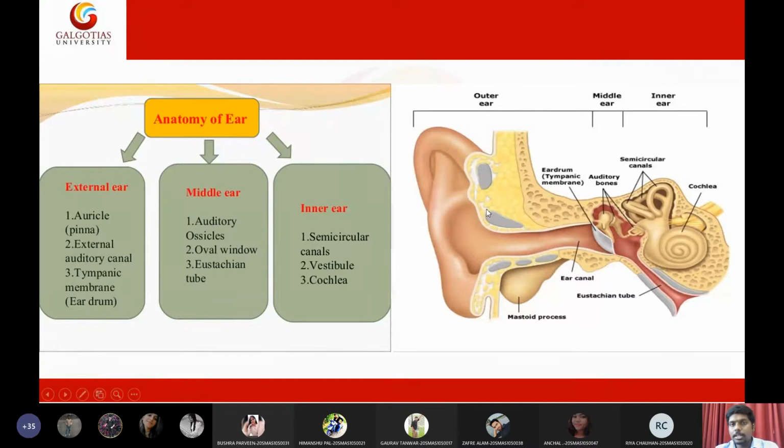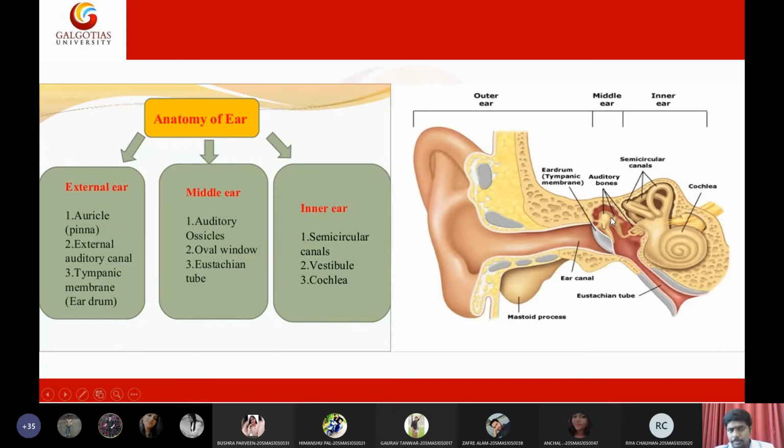So basically, the external ear is composed of the auricle or ear pinna, external auditory pathway, and tympanic membrane. Other than that, the external ear also has sebaceous glands that produce wax, and hair follicles that prevent dust from entering the ear. Then coming to the middle ear, we have auditory ossicles. When I say auditory ossicles or auditory bones, there are three: incus, malleus, and stapes. They are the smallest bones in our body, especially the stapes, and they are interconnected by synovial joints.